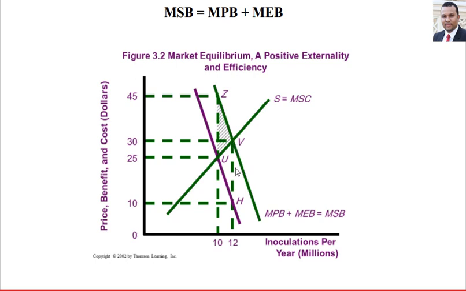The new quantity increased from 10 to 12 and the price increased from 25 to 30.